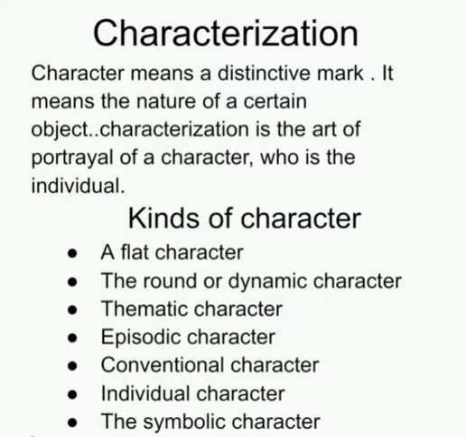Next, kinds of character. W.H. Hudson divides the character into 2 broad divisions. They are first the flat characters and secondly the round characters. The flat and round characters have been represented as the 2 major divisions of the static and dynamic characters.